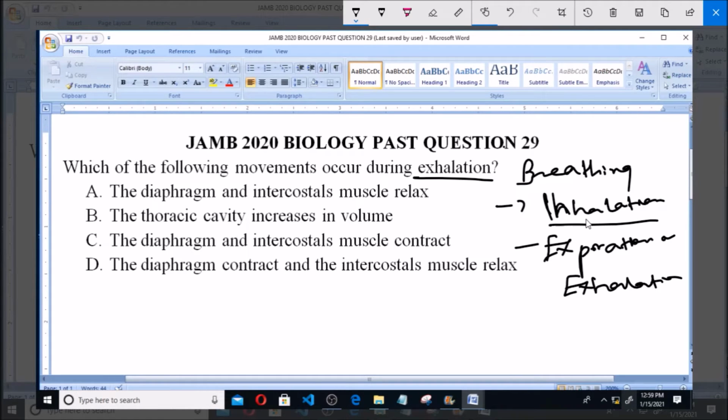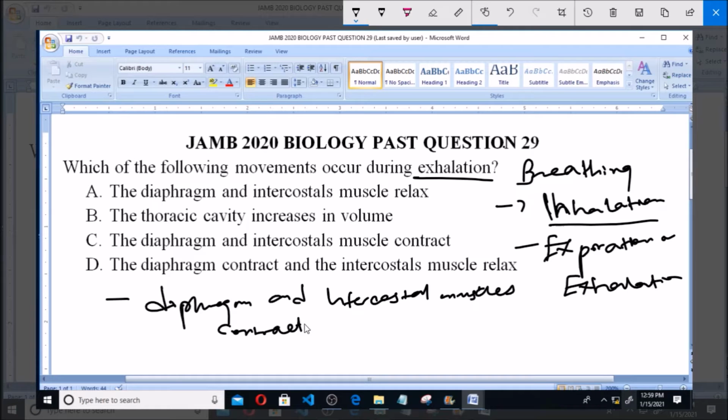Now, during inhalation, the diaphragm and intercostal muscles, that is the muscles at the rib region, will contract. So as it contracts, it will expand the thoracic cavity, thereby increasing the volume of the thoracic cavity.